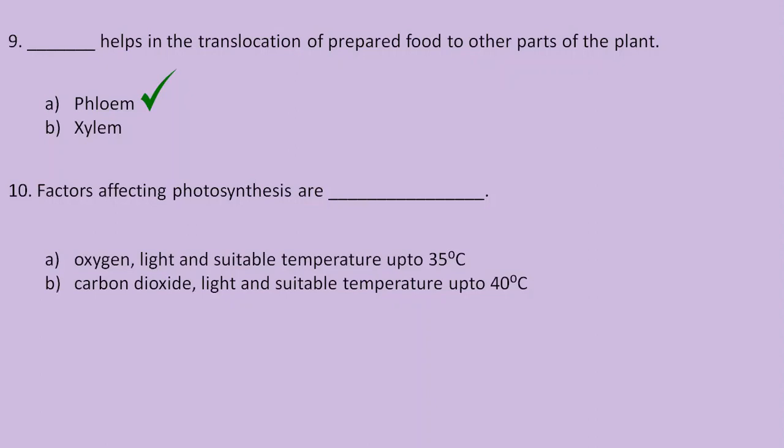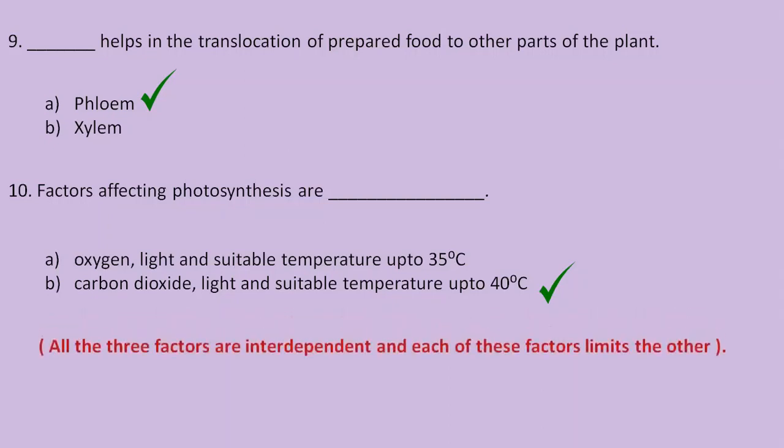So there are many factors which affect the rate of photosynthesis reaction, but the three major, the most important factors are carbon dioxide, sunlight, and suitable temperature that should not exceed 40 degrees Celsius. So here the correct answer is option B. That is, the three major factors that affect photosynthesis are carbon dioxide, light, and suitable temperature up to 40 degrees Celsius.